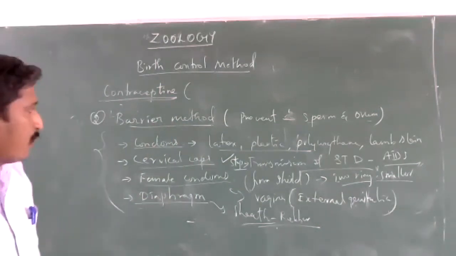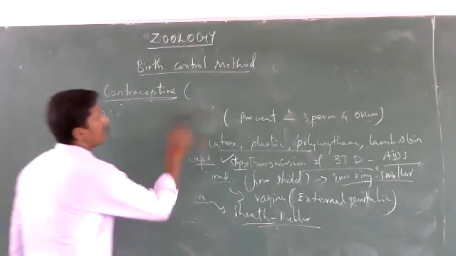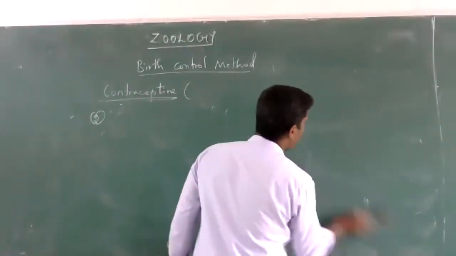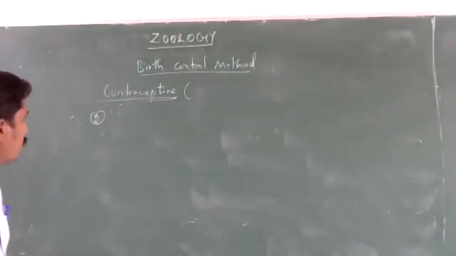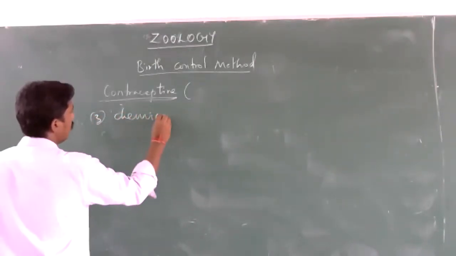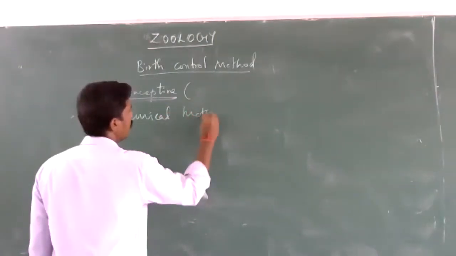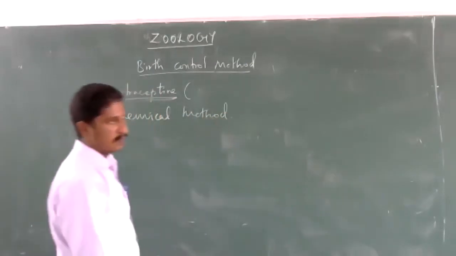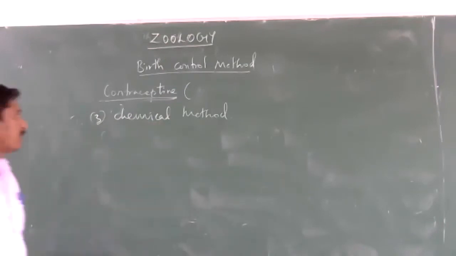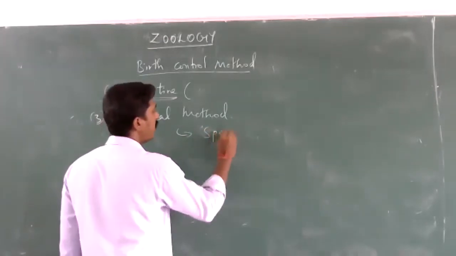And next we are going to see the chemical method. The third one is the chemical method of contraceptives. In this method, the components have spermicide chemicals.